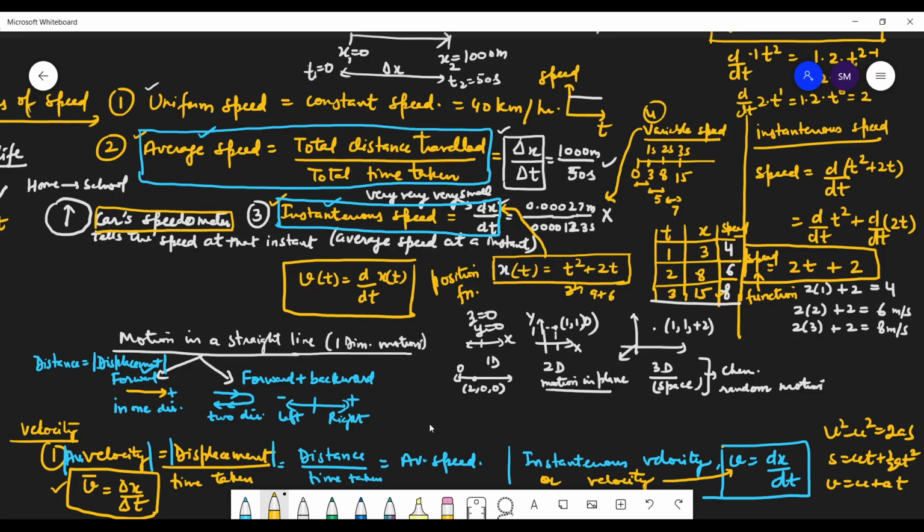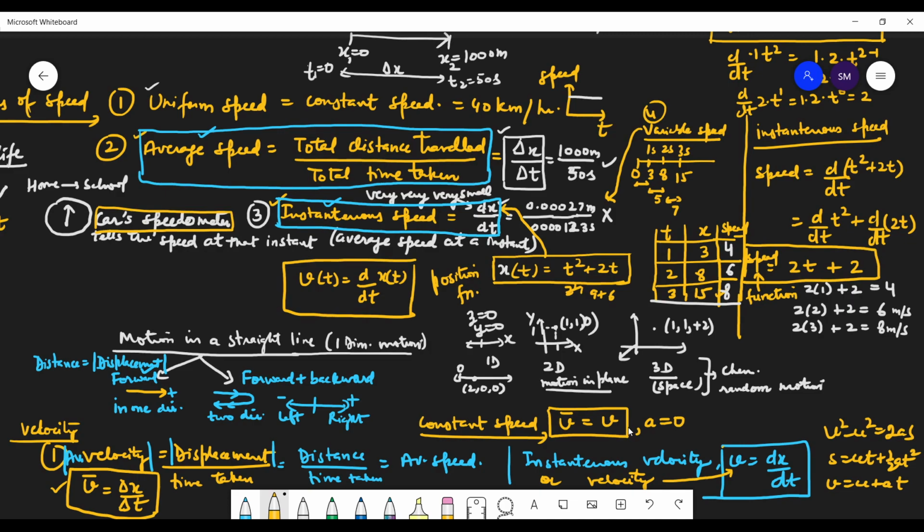And some of the time it happens that when you have constant speed, uniform speed, then only your average velocity is equal to instantaneous velocity. Constant speed means acceleration is 0. But here you can clearly see that there is acceleration.